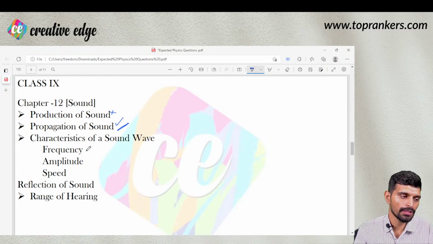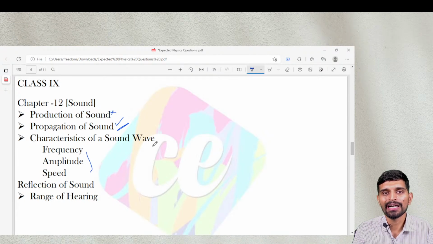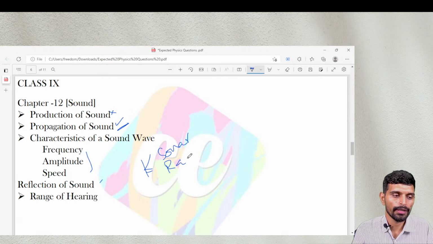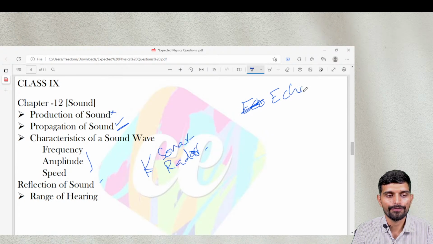These are the three characteristics of sound waves. The definitions of these three could be asked directly, right? So please go through the definitions of frequency of sound, amplitude of sound, and speed of sound. Further, reflection of sound has certain applications in sonar, radar, etc. Echo is also defined by the reflection of sound.